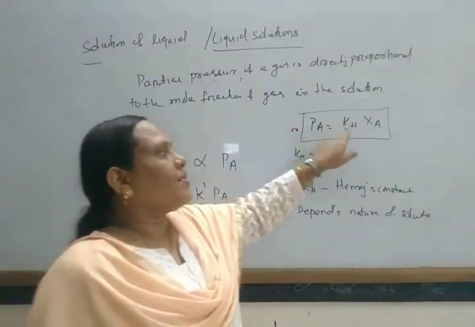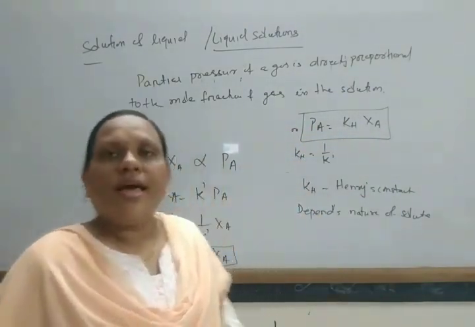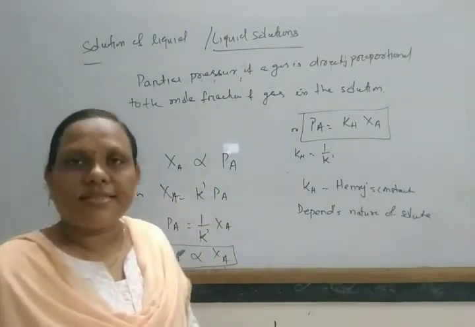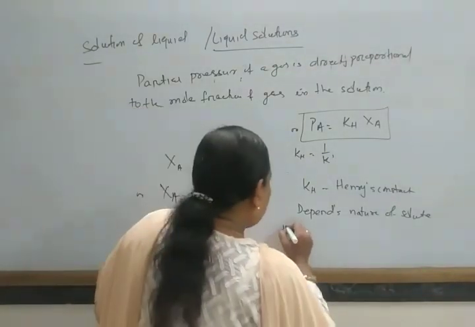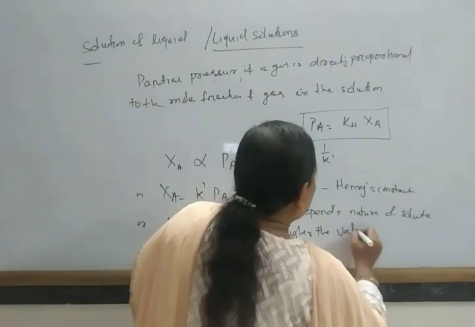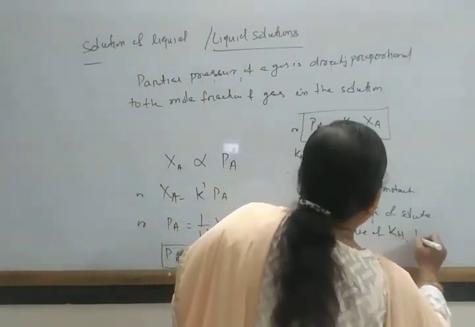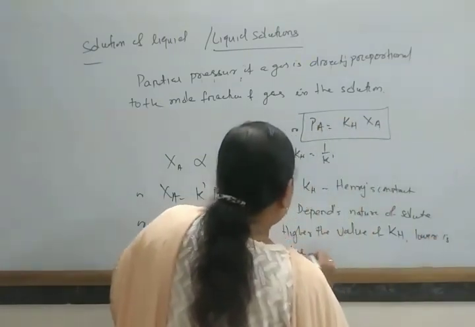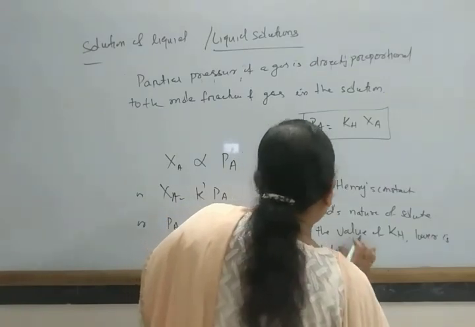PA equals KH into XA, where this KH is known as your Henry's constant, and the higher the value of KH, the lower is the solubility of the gas.